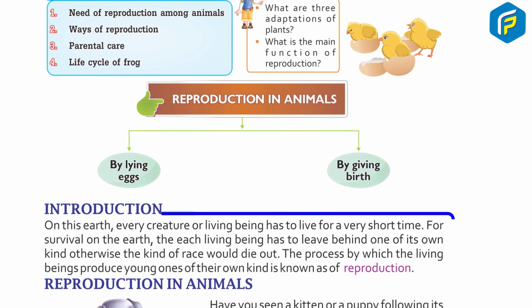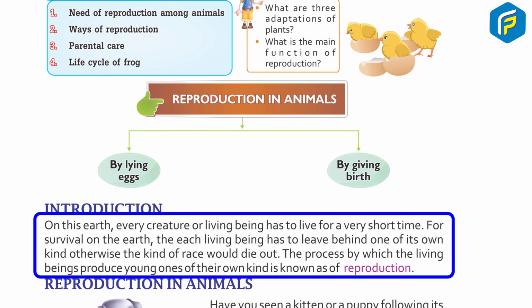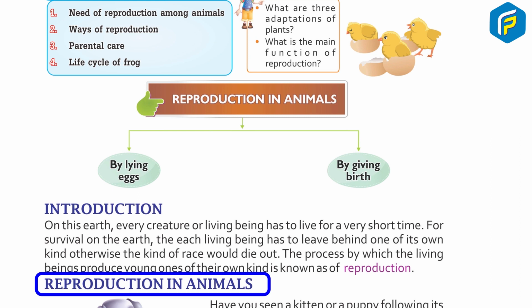Introduction. On this earth, every creature or living being has to live for a very short time. For survival on the earth, each living being has to leave behind its own kind, otherwise the race would die out. The process by which living beings produce young ones of their own kind is known as reproduction.